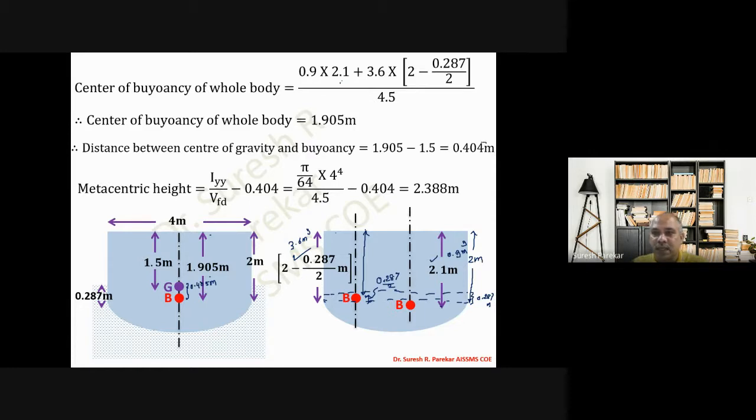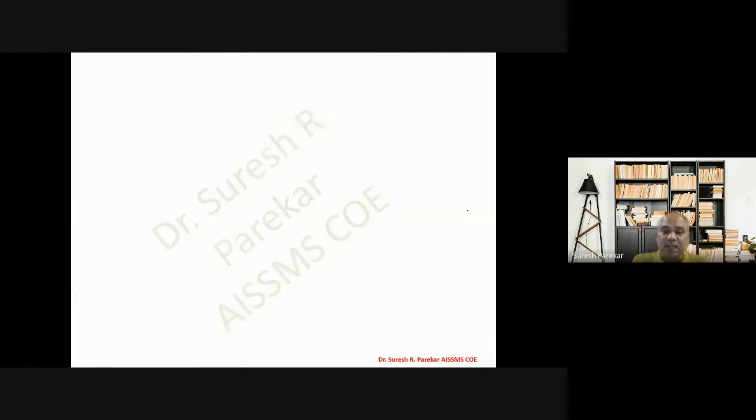Then we have I by V. I is pi by 64 d to the power 4, divided by the volume of water displaced, which we already know is 4.5. From this we get the value 2.387 meter, which is my metacentric height, and it is positive. So we can say the body is in stable equilibrium, as we get a positive value. Then we will go to the next problem.